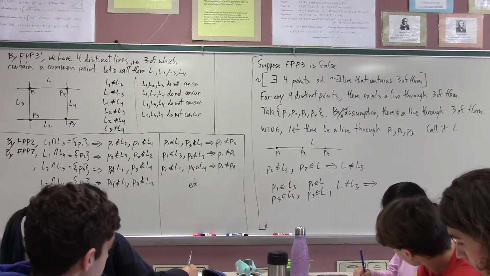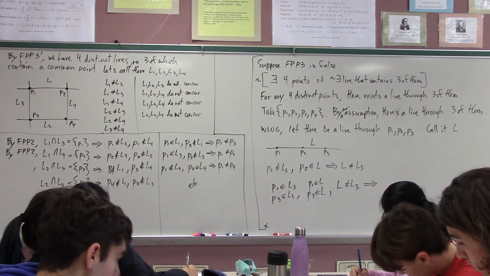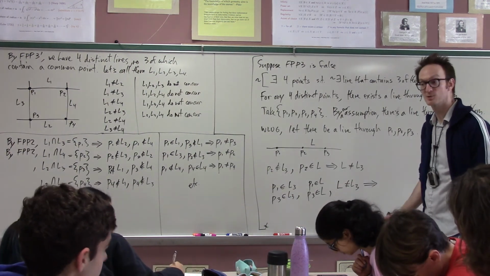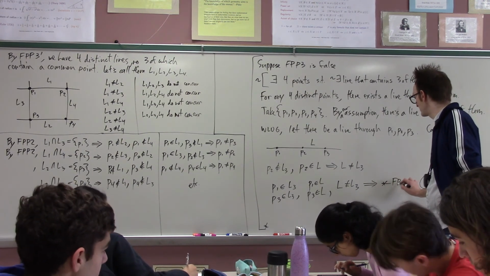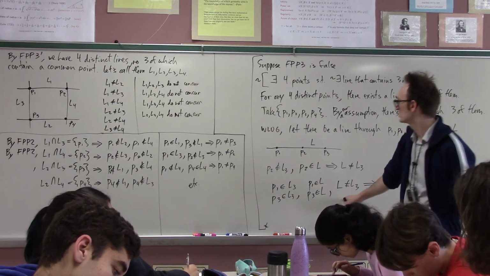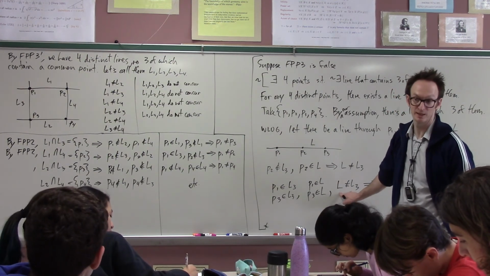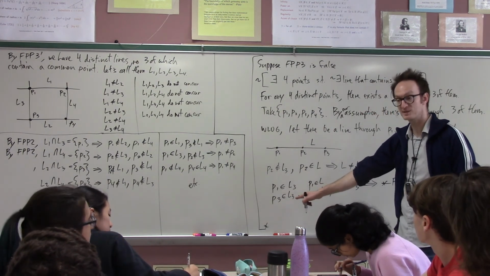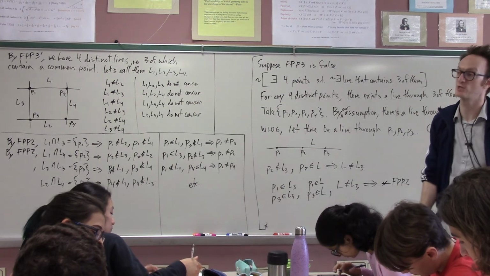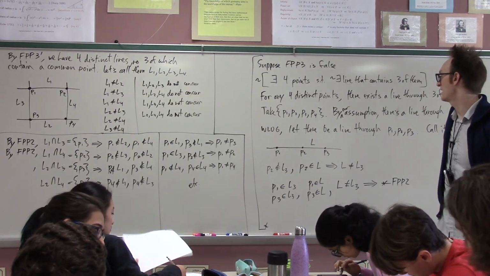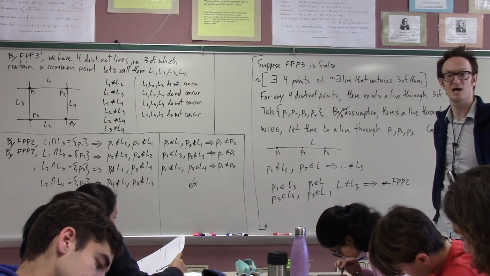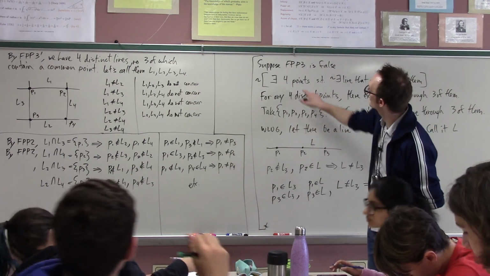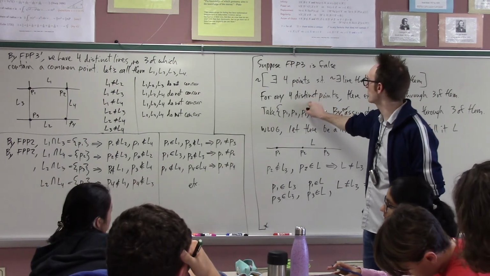There are different styles of writing out this final conclusion, but basically the gist here is that this is a contradiction with FPP2. This contradicts FPP2 because what I have are two distinct lines, L and L3, intersecting at two distinct points. These points are distinct, and these lines are distinct. So this is just a contradiction. There can't be this line L through P1, P2, and P3. Similarly, there can't be a line through any other of these points. And so our assumption that for any 4 points there's a line through 3 of them is false.